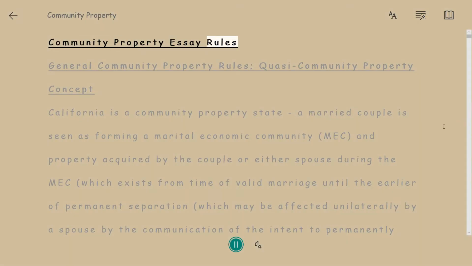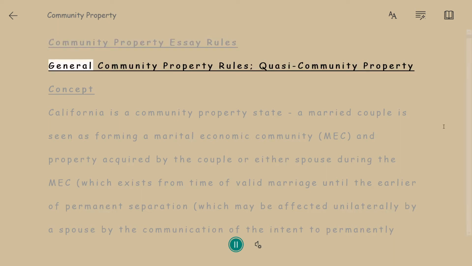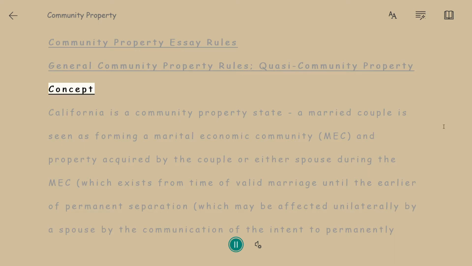Community Property Essay Rules. General Community Property Rules, Quasi-Community Property Concept. California is a community property state.